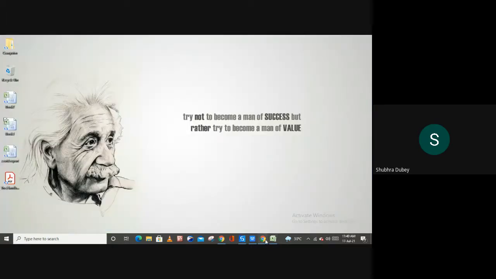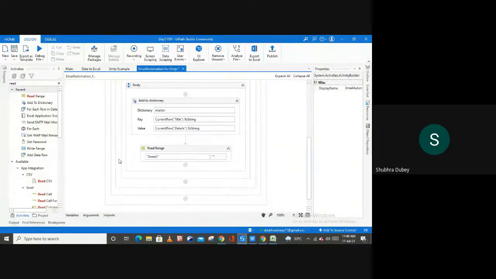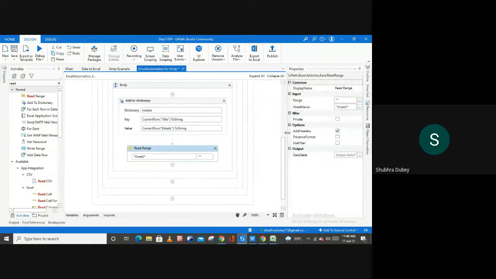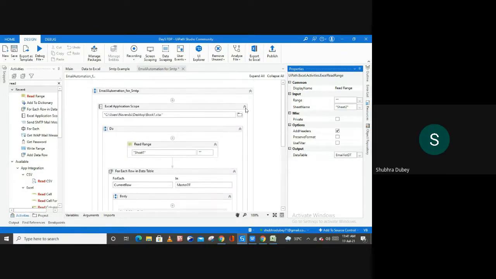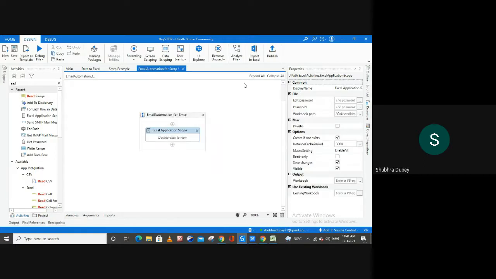And now let me open Studio. Okay, so here we have to create one variable. To create a variable, inside of this output, press Ctrl+K, and create a variable as email. This is a variable. Now let me minimize this Excel application scope. We are done with the Excel application scope.